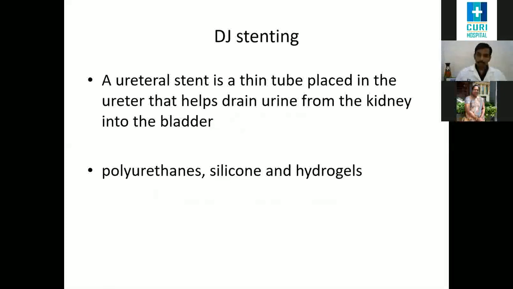A ureteral stent is a thin tube placed in the ureter that helps drain urine from the kidney into the bladder. It's commonly made of polyurethanes, silicones, and hydrogels.